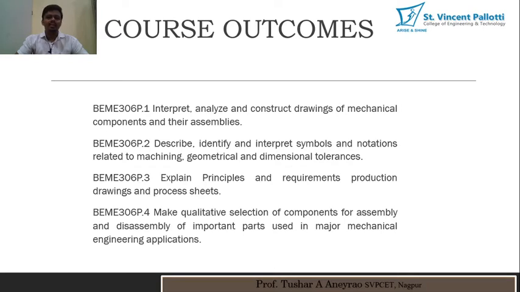Program outcomes are the outcomes which you should achieve after completion of your mechanical engineering, and in order to achieve them you have to achieve certain course outcomes. Just like you have a larger goal, and in order to achieve it you set small goals.